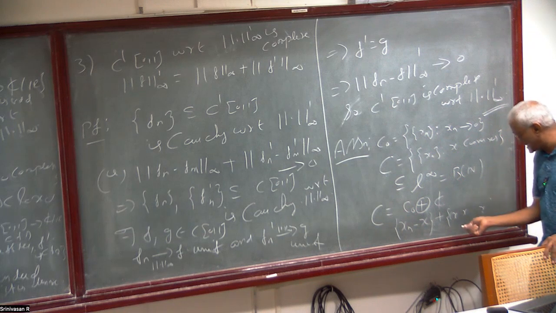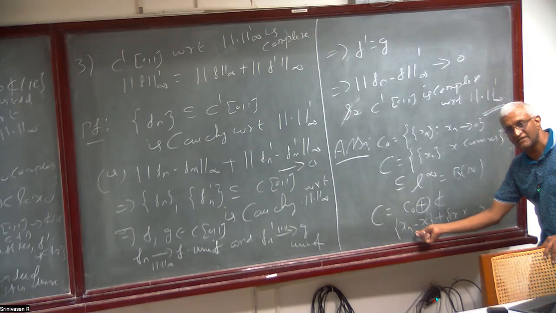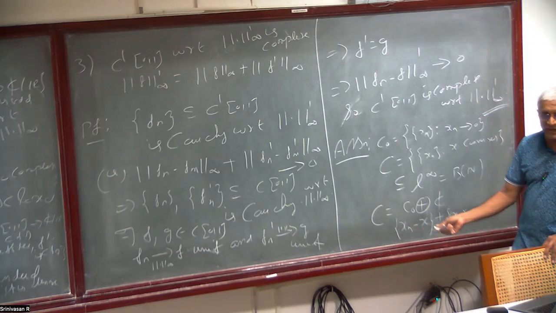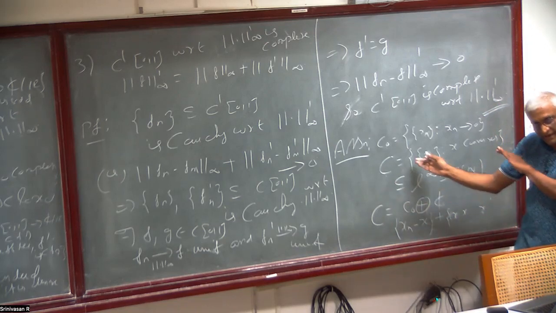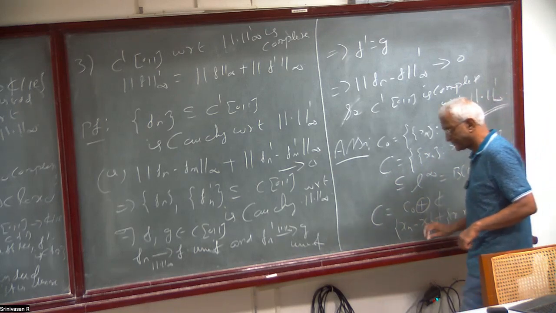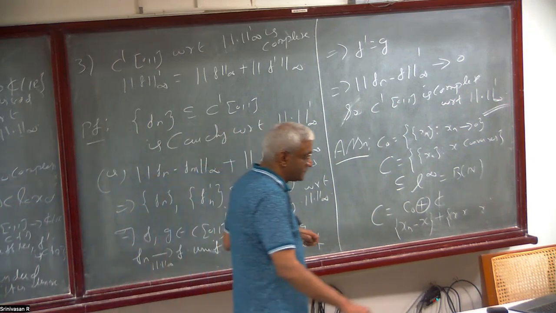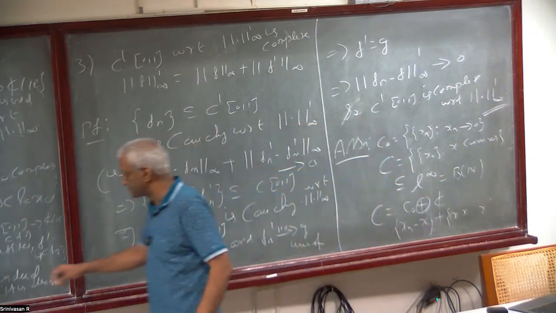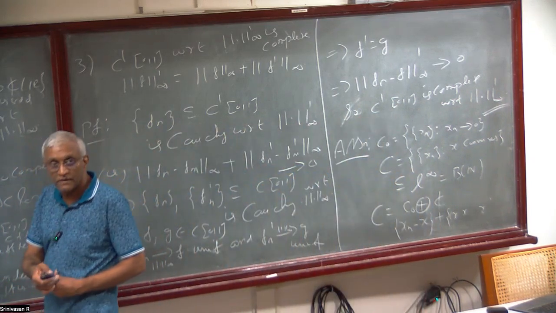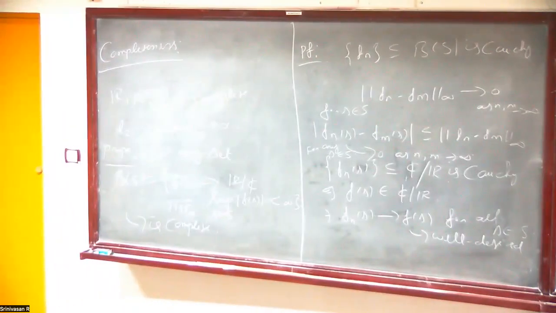So C is like this, and this sequence converges to 0. You can use that fact to prove this, or you can directly prove it also. That's the assignment.